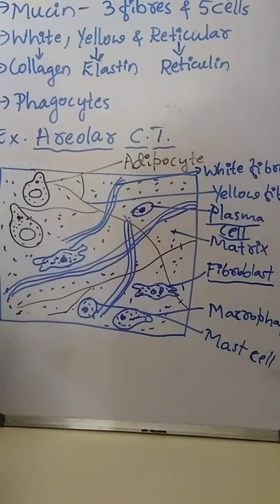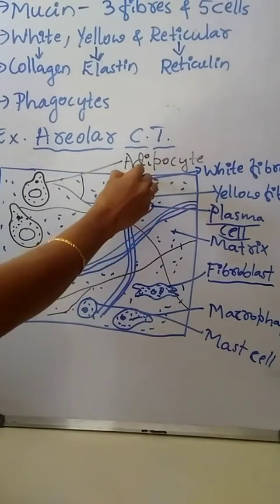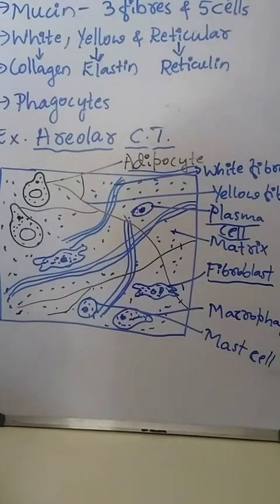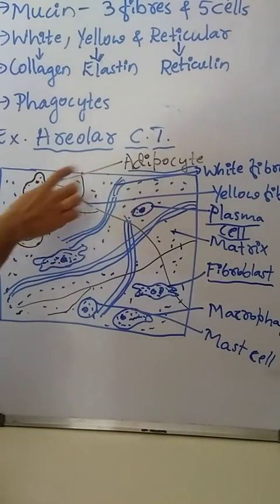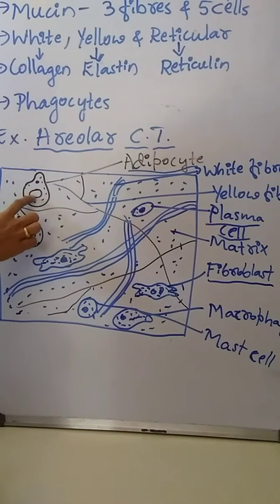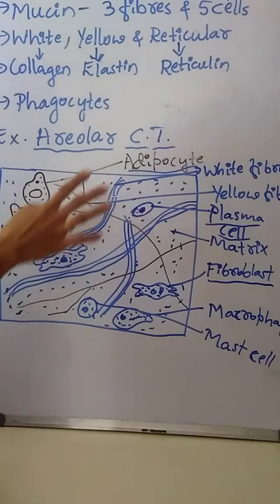One more type of cell is adipocytes. These adipocytes are fat-filled cells, specially meant for the storage of fat. Hence they serve as an energy reserve.